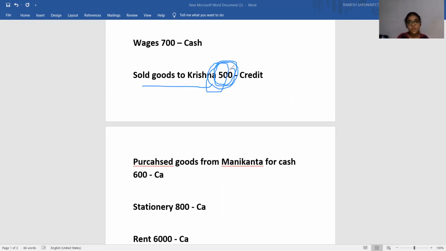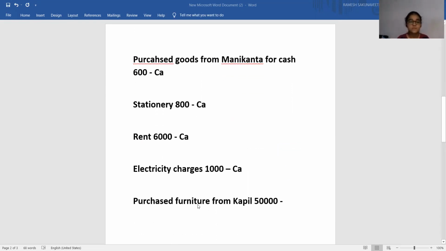Similarly, purchased furniture from Kapil, for cash is not there. So that is why it is a credit transaction. Like that, you have to identify correctly.